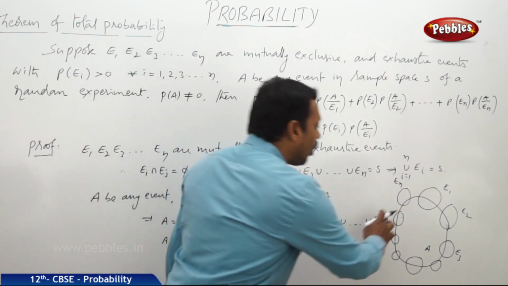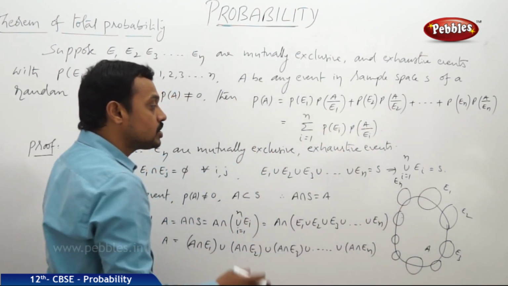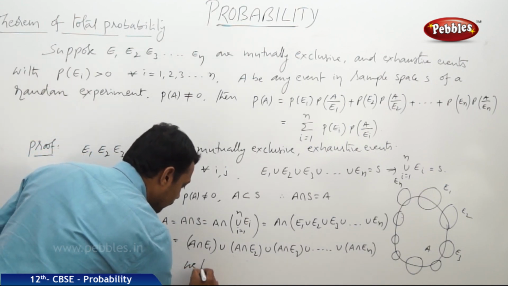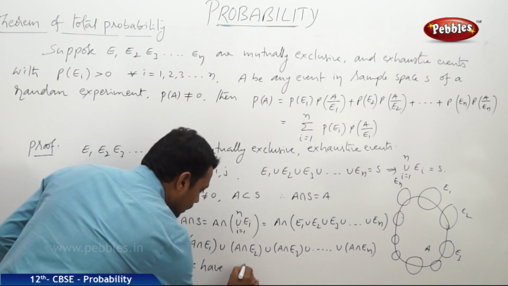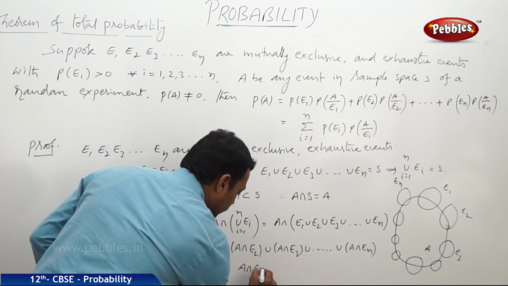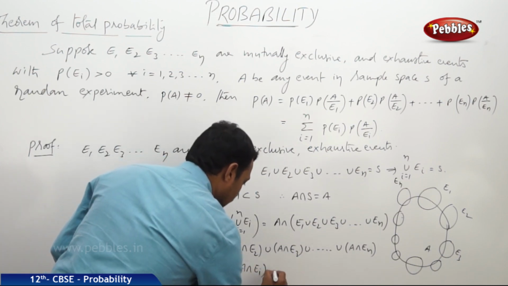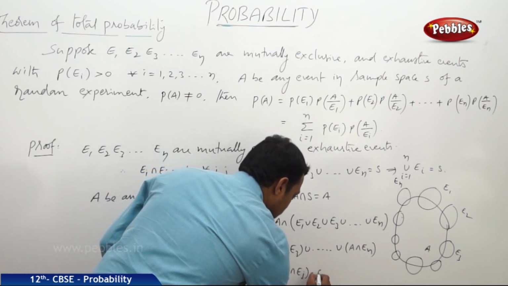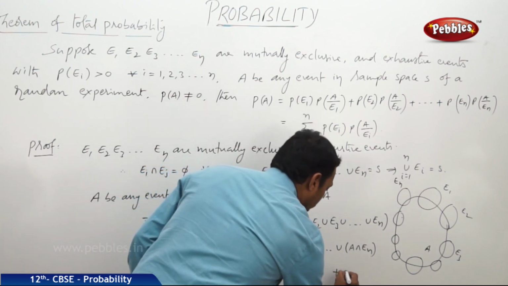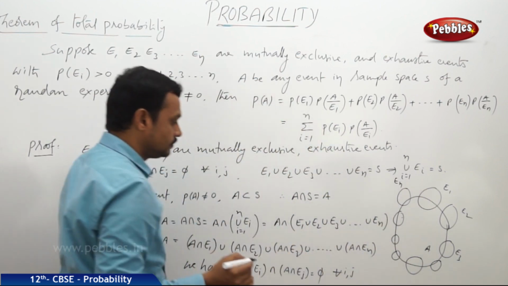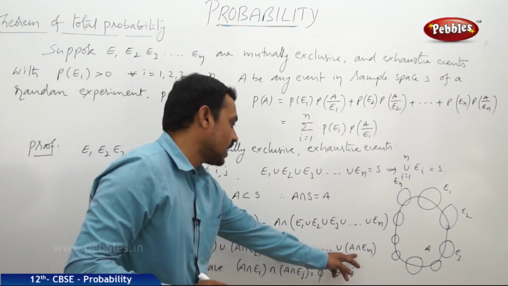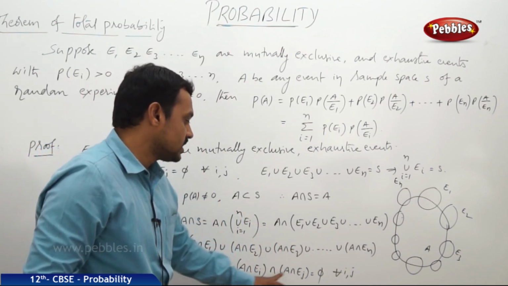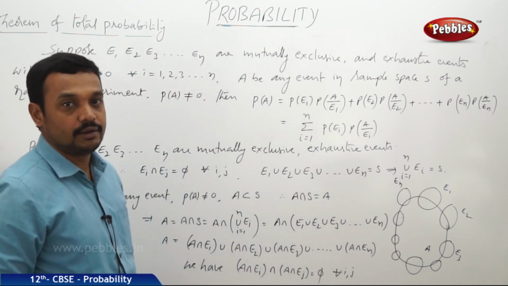Now, here all these intersections with A are also disjoint. And also we have A intersection Ei intersection A intersection Ej is equal to phi for all i, j. If any two events are considered here, then their intersection part is equal to phi.